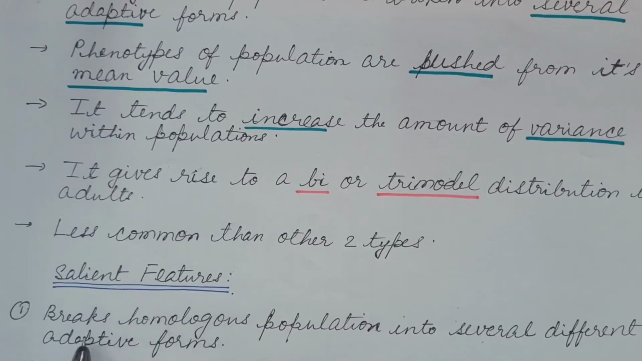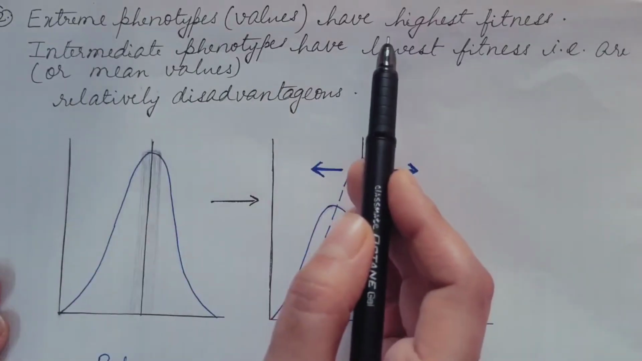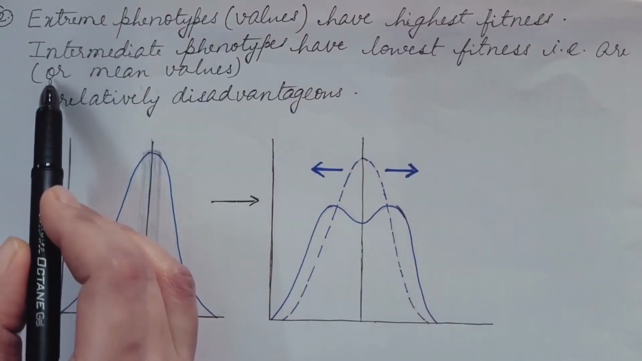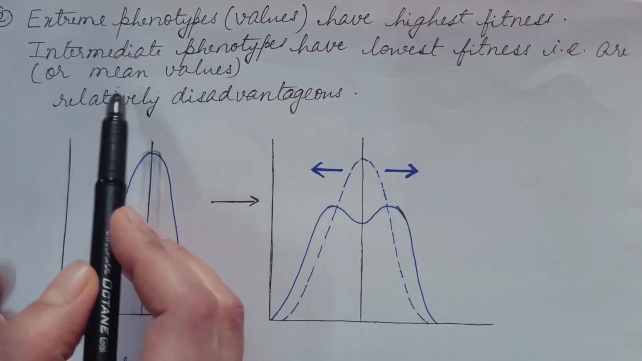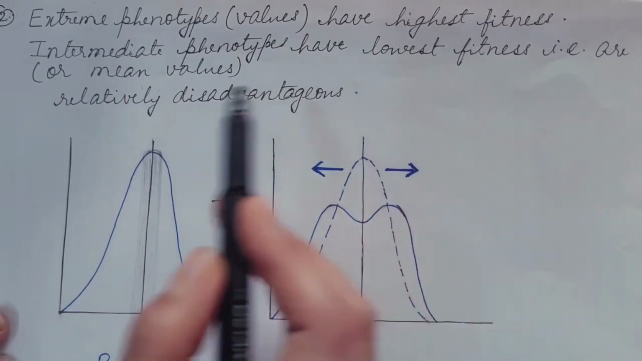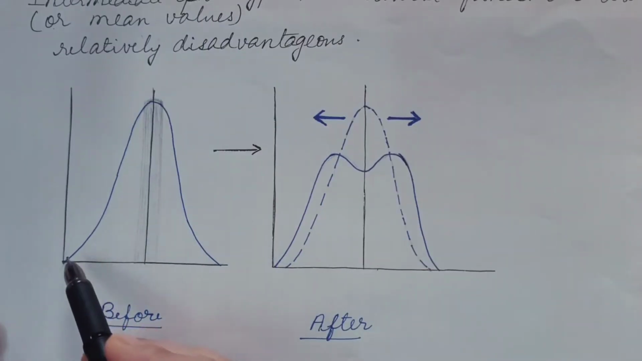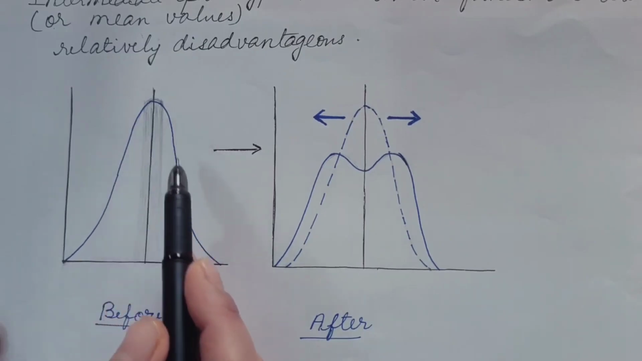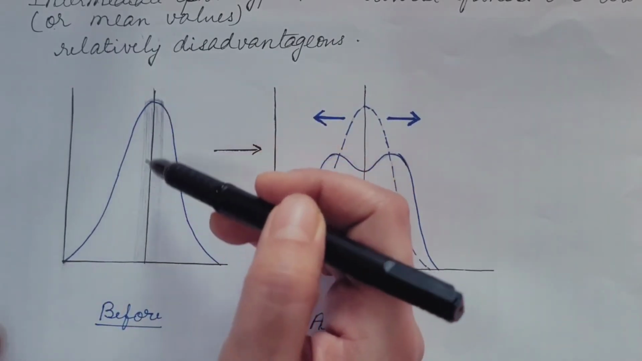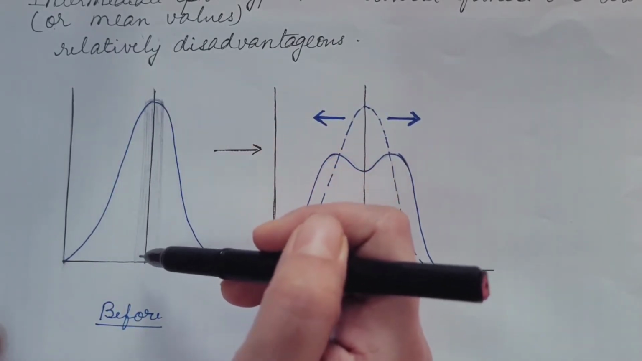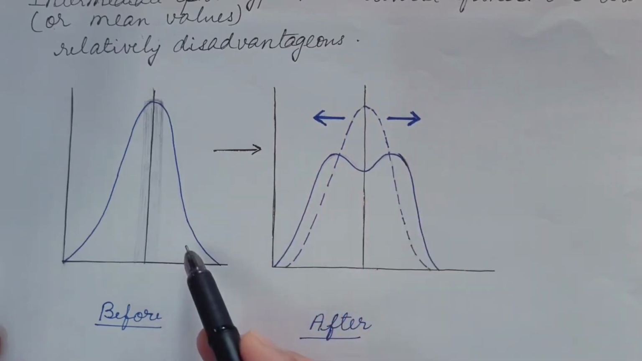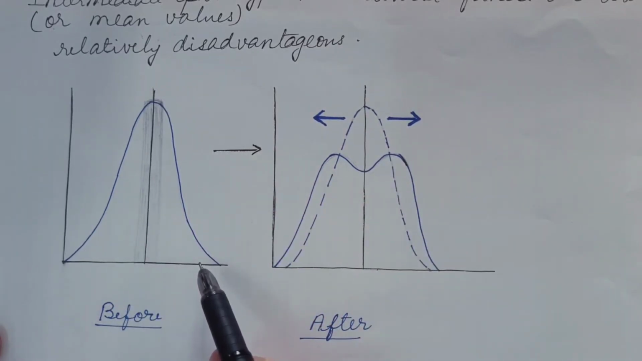Salient features: breaks homogeneous population into several different adaptive forms. Extreme phenotypes have highest fitness. Intermediate phenotypes or mean value have the lowest fitness, that is, are relatively disadvantageous. If we see this graph, this is before. The shaded region shows the intermediate phenotype or the mean value, and these are the extreme phenotypes.